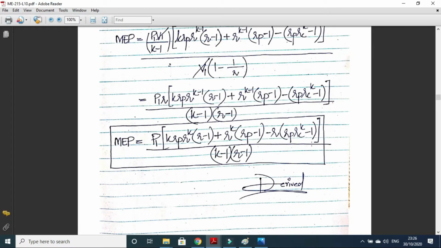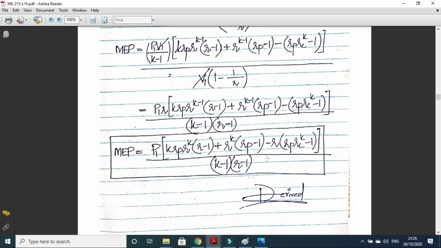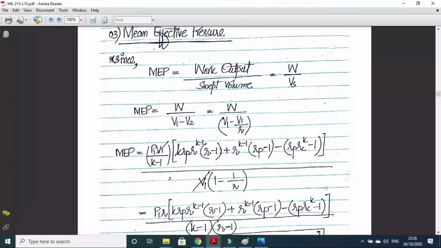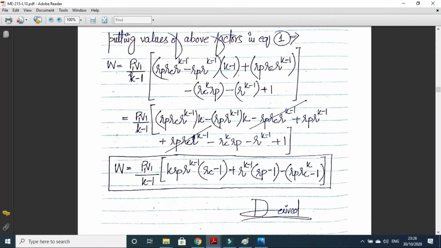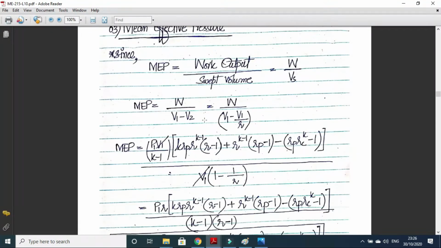Okay. So if you are asked in the exam to derive the mean effective pressure, then you have to do the derivation of net work output, and then you can derive the mean effective pressure expression. It is not like this, that if you have memorized the net work output expression, you just put it here.